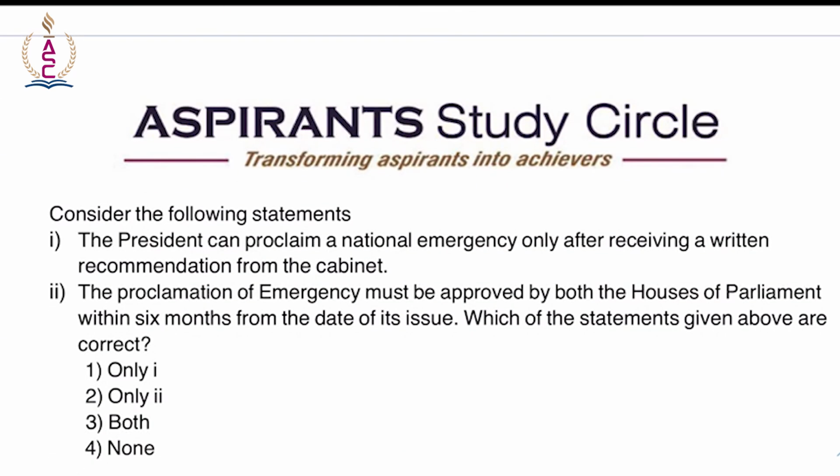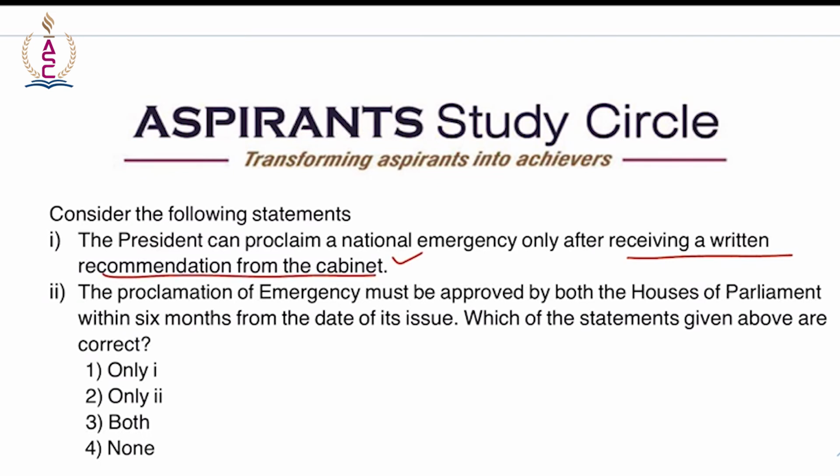Consider the following statements. The president can proclaim a national emergency only after receiving a written recommendation from the cabinet. The proclamation of emergency must be approved by both the houses of the parliament within 6 months from the date of its issue. Which of the statements given above are correct? The president, however, yes, he can proclaim a national emergency only after receiving a written recommendation from the cabinet. Yes, only after receiving a written recommendation from the cabinet.